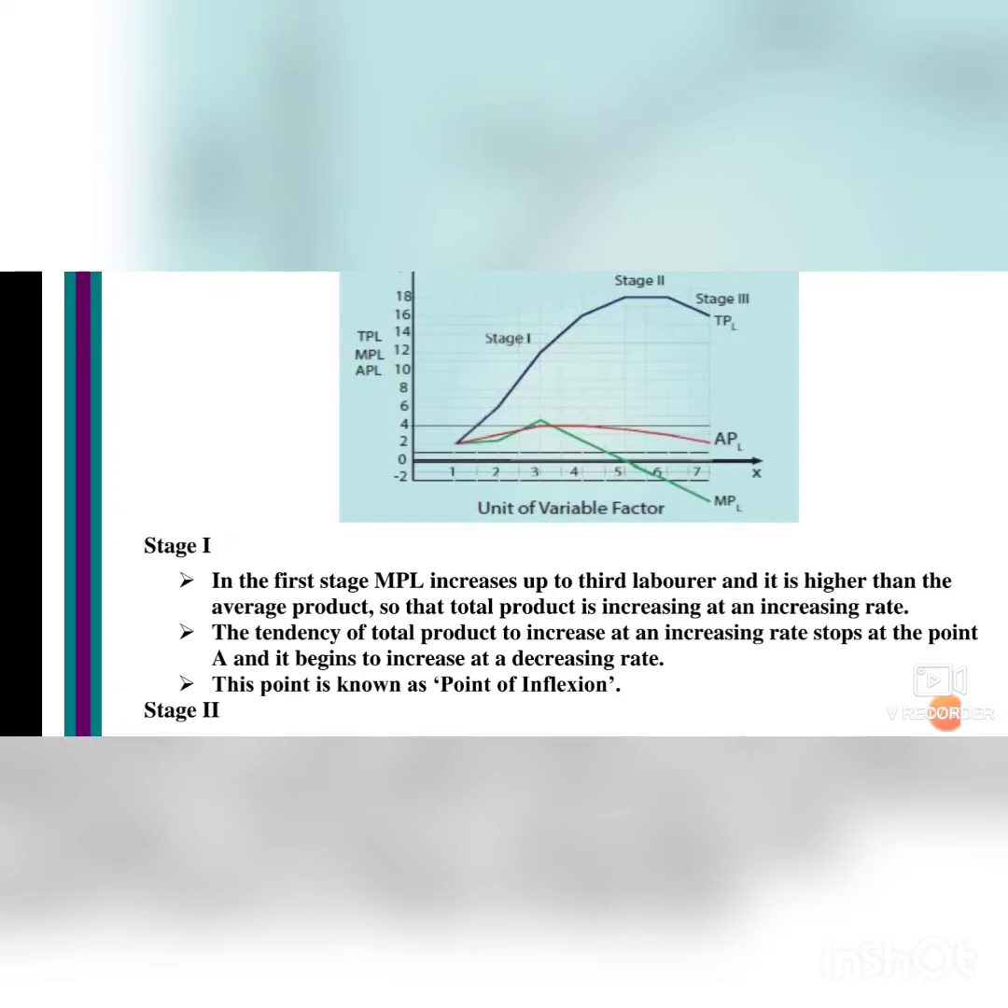That is, in the first stage MPL, marginal product of labor, increases up to the third laborer and is higher than the average product, so that the total product is increasing at an increasing rate. The tendency of total product to increase at an increasing rate stops at the point A and it begins to increase at a decreasing rate. This point is known as point of inflection.